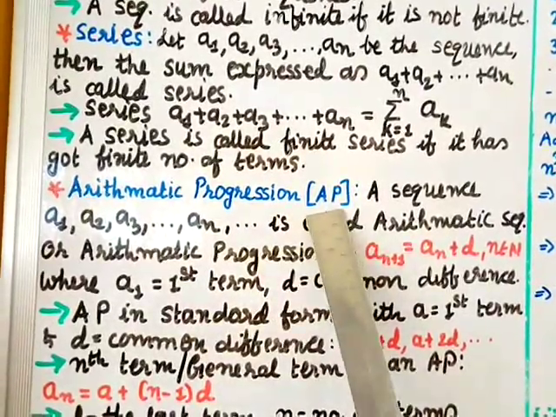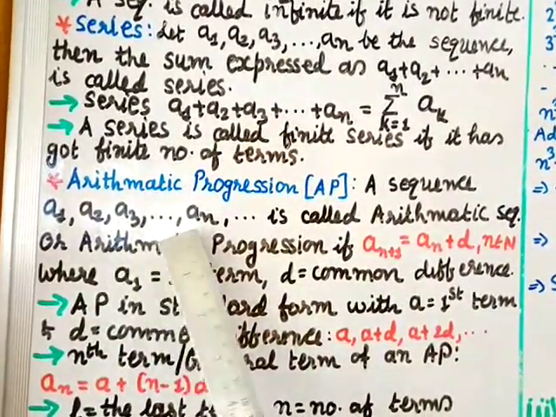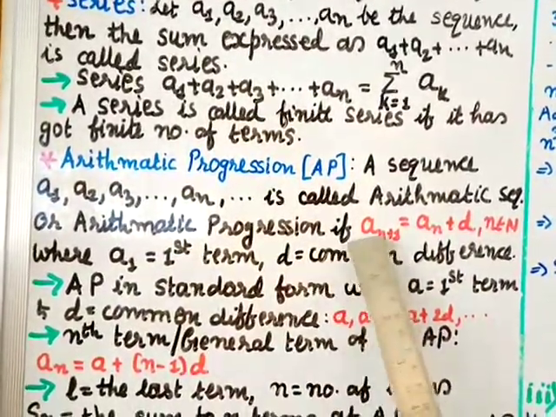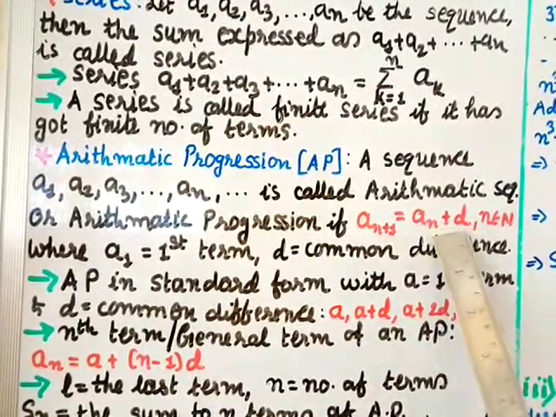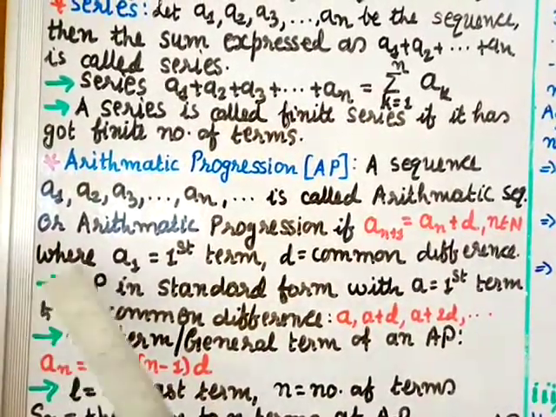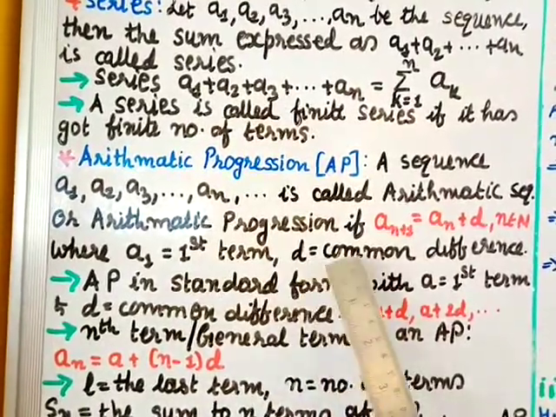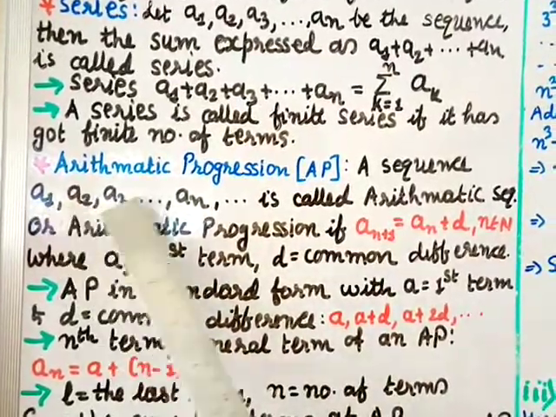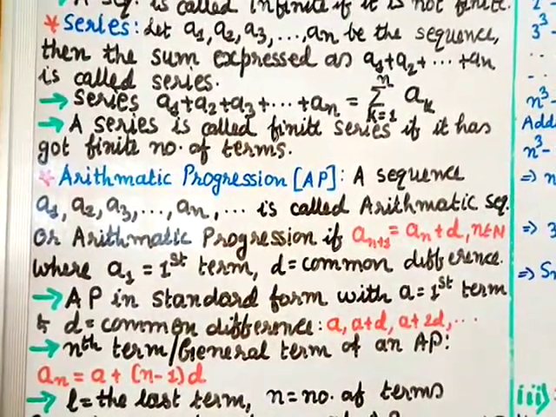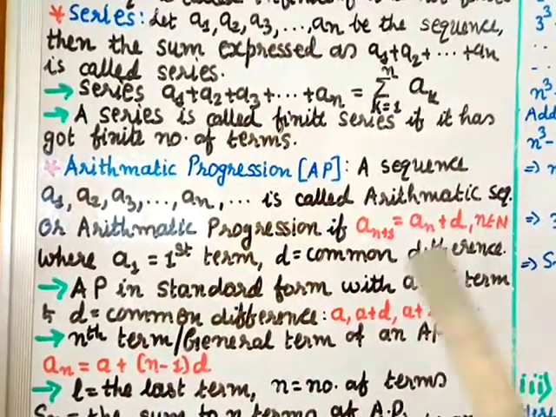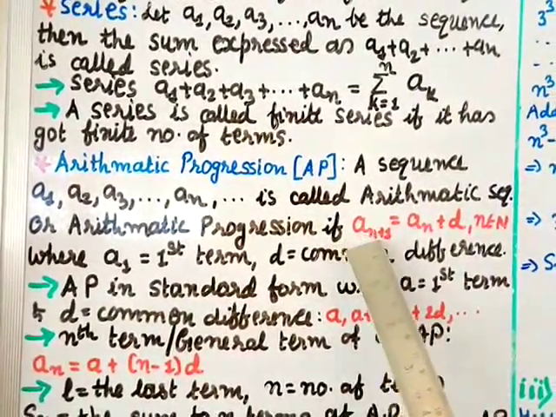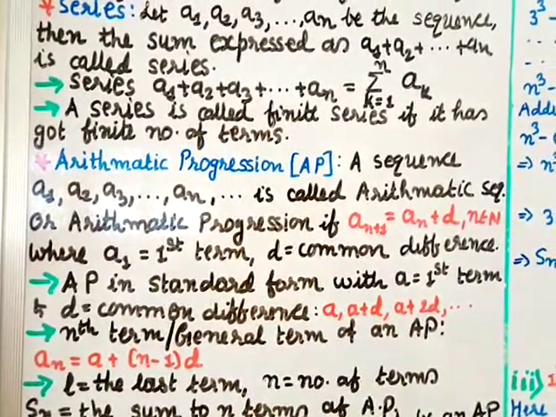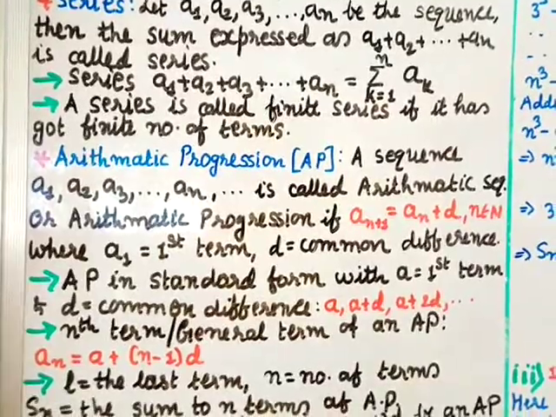Arithmetic progression, AP. A sequence A1, A2, A3 up to An is called arithmetic sequence or arithmetic progression if An plus 1 equal to An plus d, n belongs to capital N, where A1 equal to first term, d equal to common difference. So the sequence is called an arithmetic progression if this condition is satisfied, that is An plus 1 equal to An plus d, where d is the common difference and A1 is the first term. A1 we also write as a.